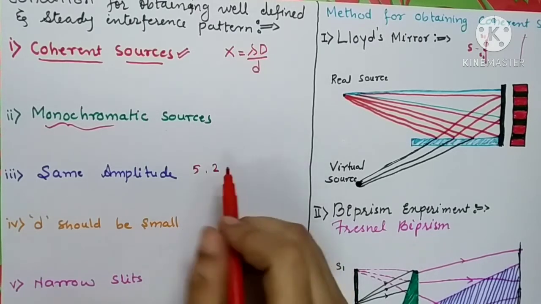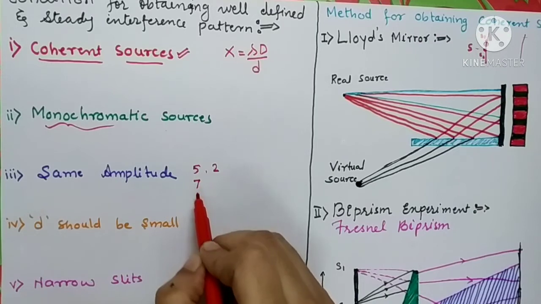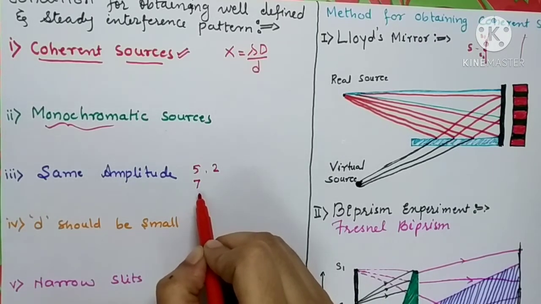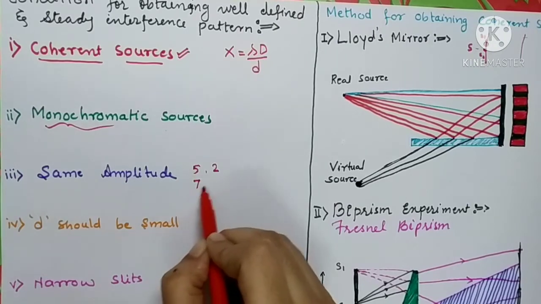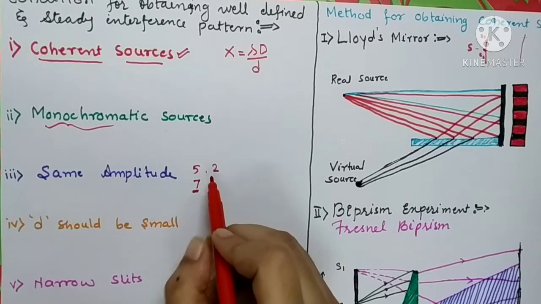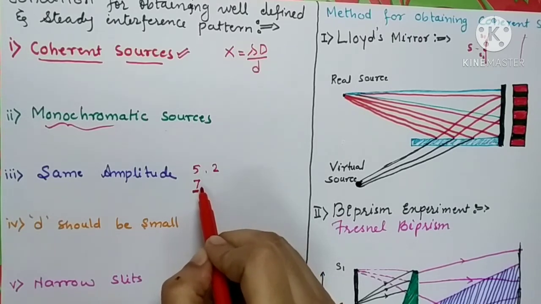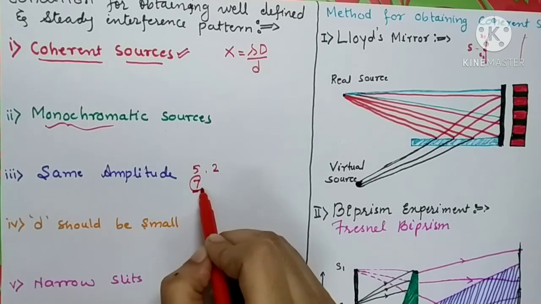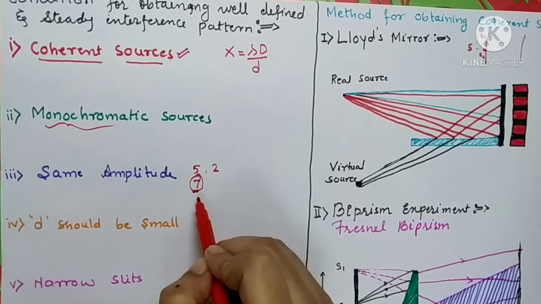So in constructive interference, whenever there is a constructive interference pattern, you will get a resultant wave of amplitude 7. Because of this constructive interference, you will get a bright band.